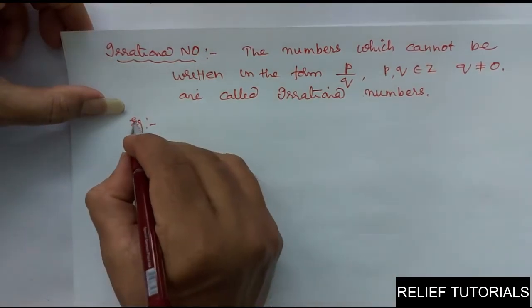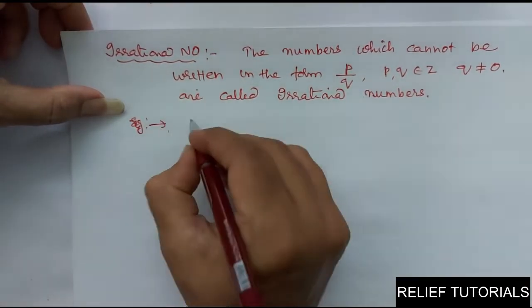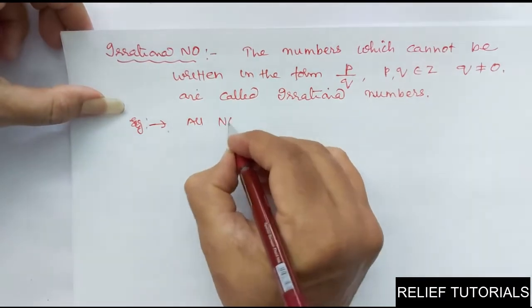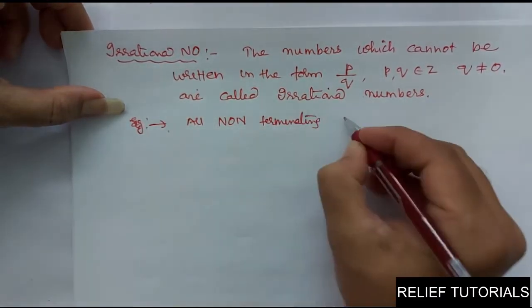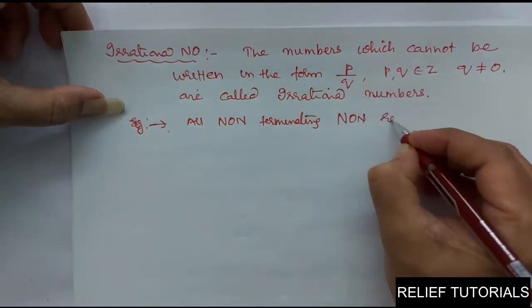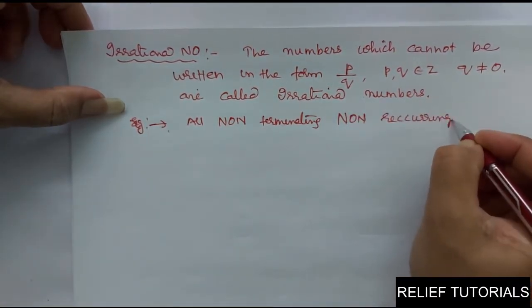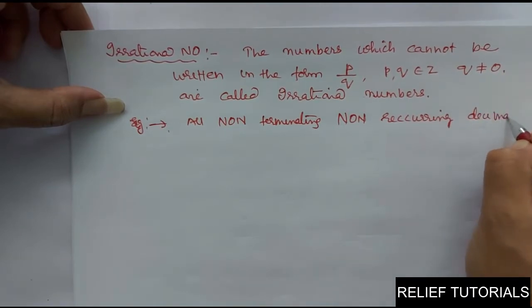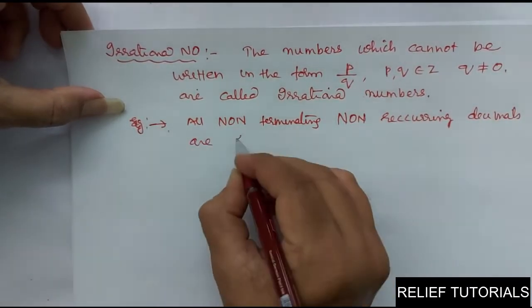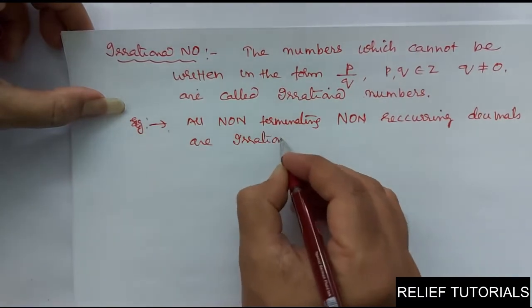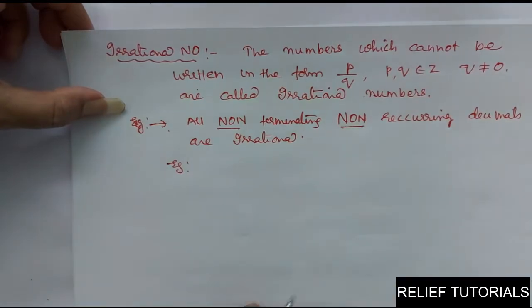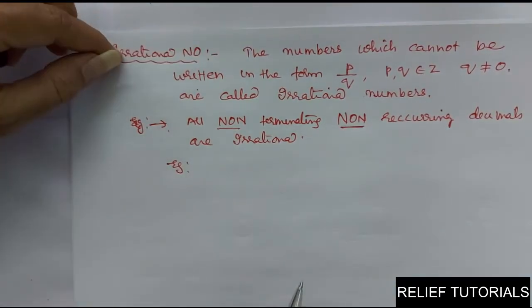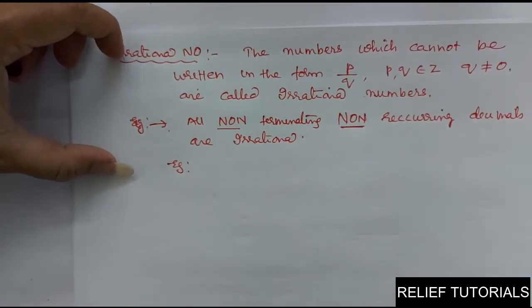And one thing I can say, see here, examples we will discuss later, and we can say all non-terminating, non-recurring decimals are irrational. Example, see, non-terminating and non-recurring, so it will never end, but no digits will be repeated.